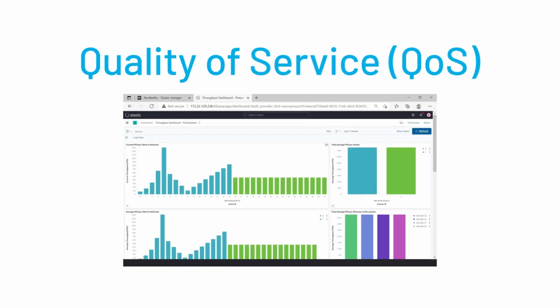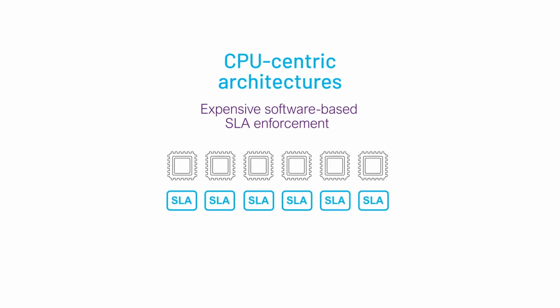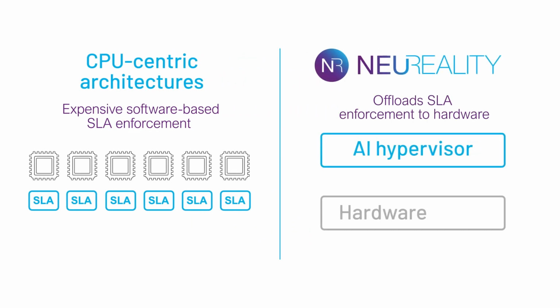Ensuring quality of service is critical for AI as a service. Whereas CPU-centric architectures use expensive software-based SLA enforcement, creating performance bottlenecks, NeuReality's AI hypervisor offloads SLA enforcement to hardware, reducing cost and power with no performance degradation.